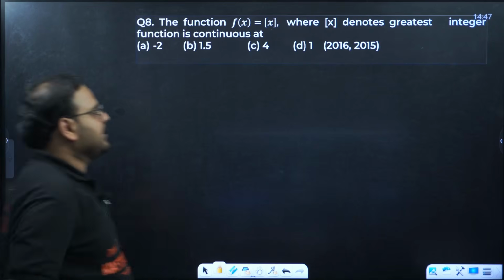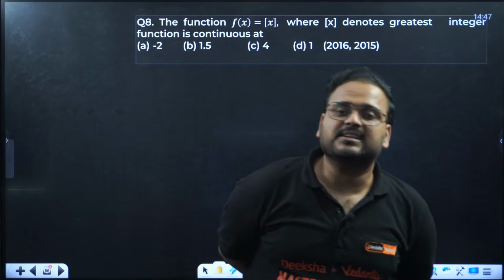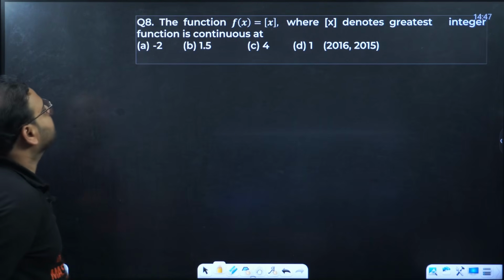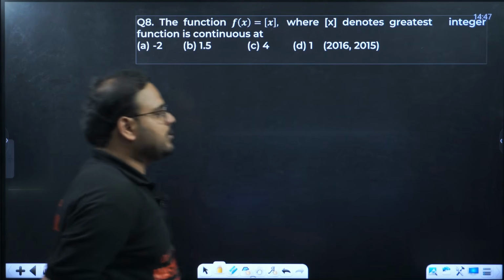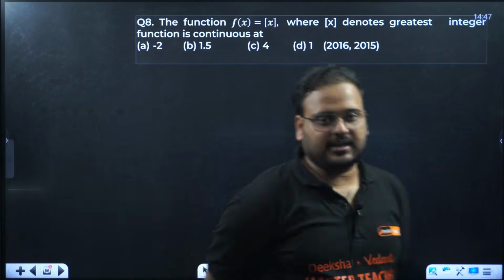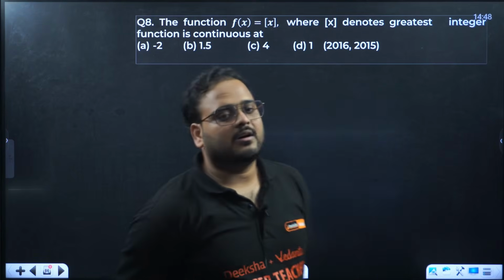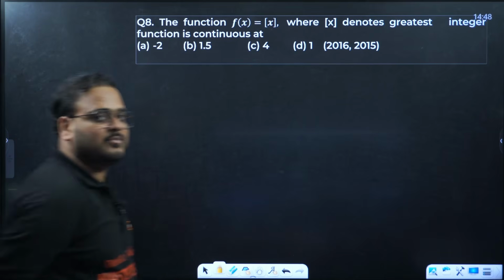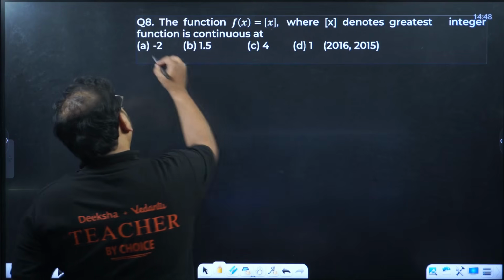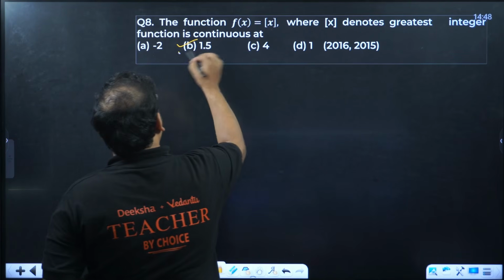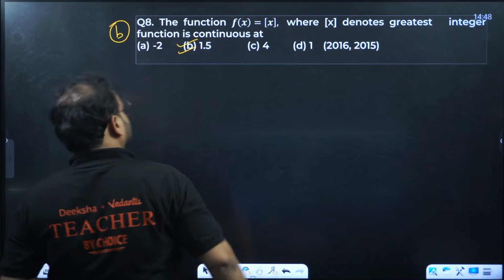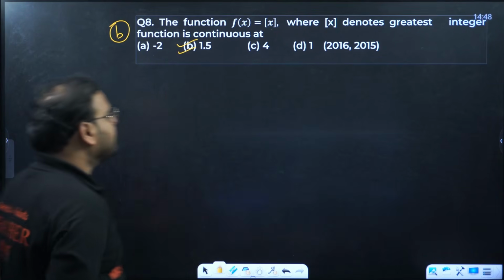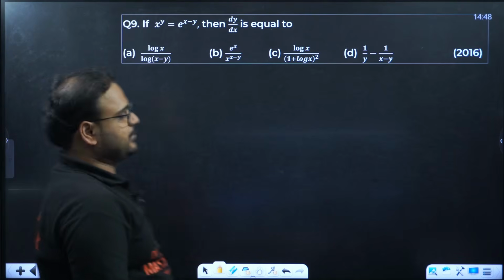Question number 8 now. The question number 8 is a definition based question. Read the question, definition is clearly. The function f(x) equals to greatest integer function, where [x] denotes the greatest integer which is going to be less than or equal to x, is continuous at non-integral value. Integer, integer, integer. This is the only non-integer. Answer is this. Some of the very straightforward questions have also been asked in the past in the chapter.